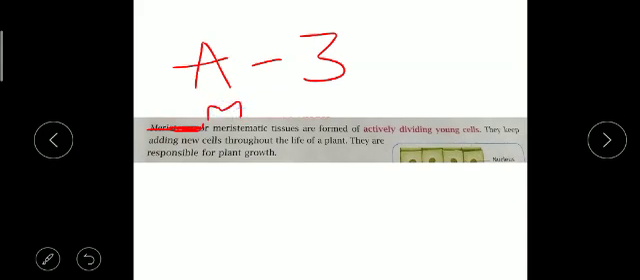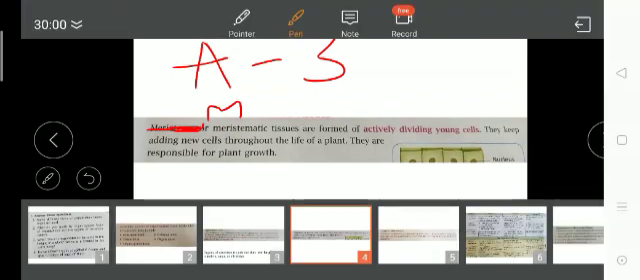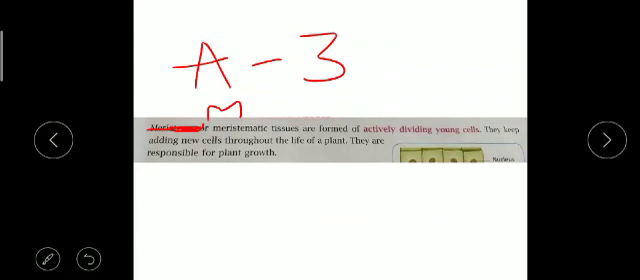So meristematic tissues are formed of actively dividing young cells. They keep adding new cells throughout the life of a plant. They are responsible for plant growth.